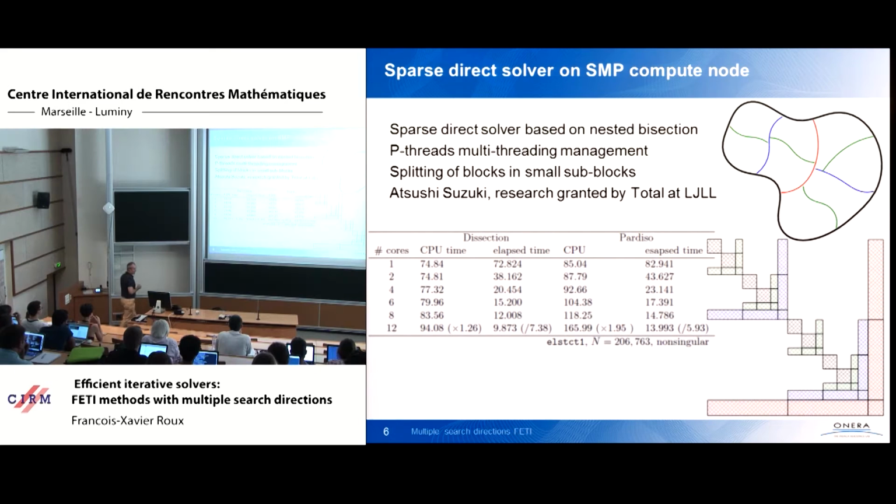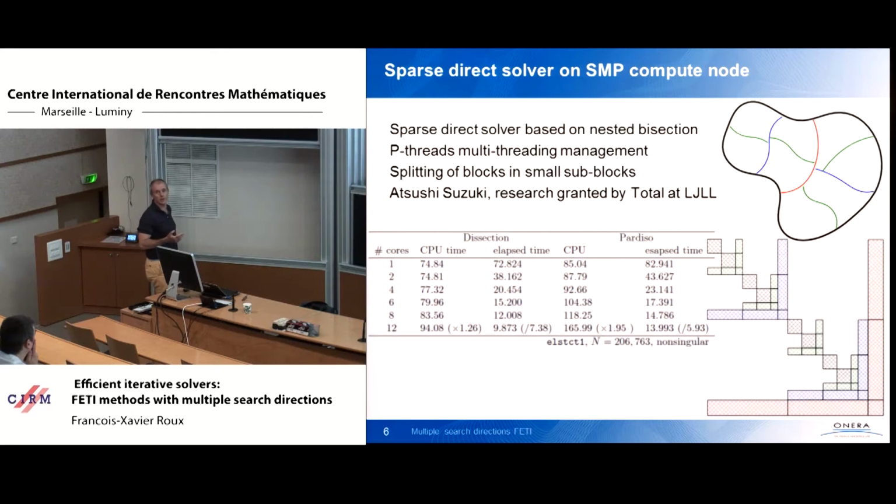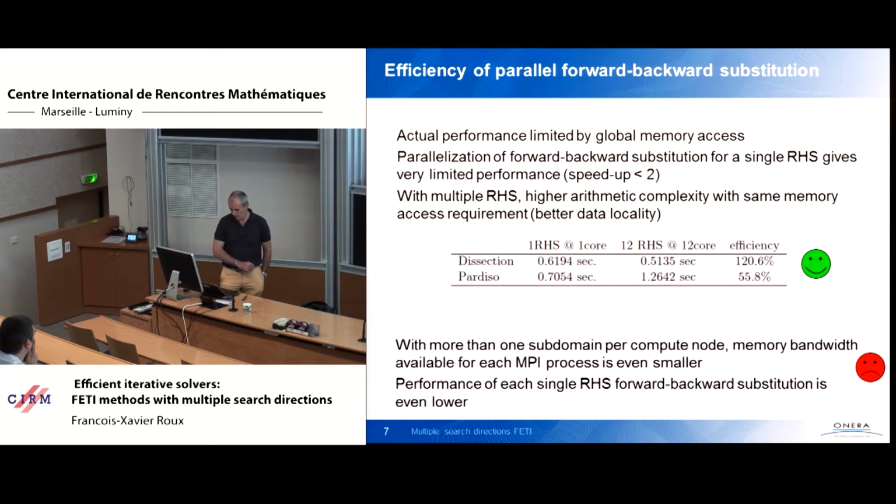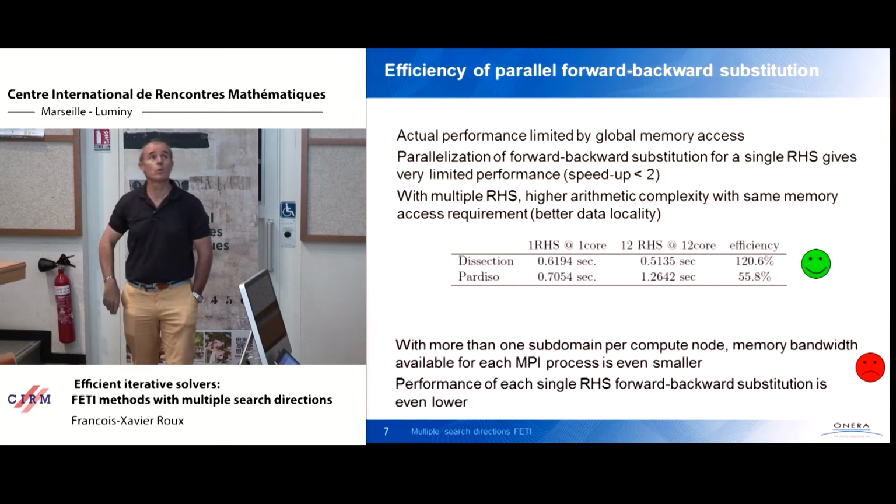Using the parallelism between blocks and the parallelism inside the blocks, based on decomposition in subblocks and so forth, we can get quite good performances because most of the operations at the lower level are basically BLAS3 operations. It's matrix product on small blocks, and that can be very efficiently implemented on the local SMP multiprocessors with a hierarchy of cache memories. It's another question with the solution itself by backward-forward substitution.